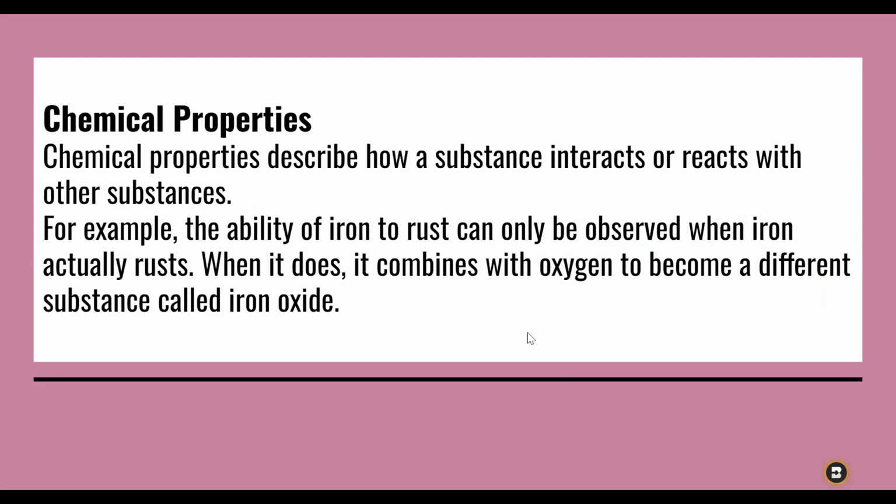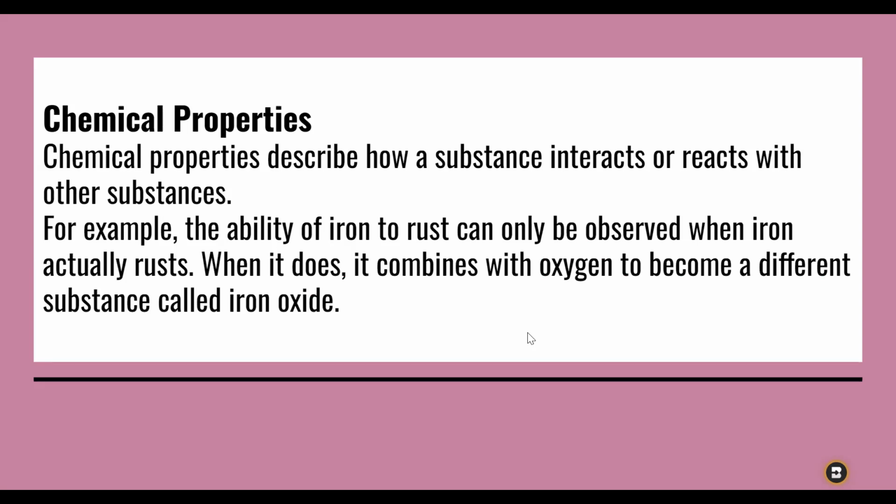Then what about chemical properties? Chemical properties describe how a substance interacts or reacts with other substances. So it's more like the behavior of a particular substance. For example, the ability of iron to rust.